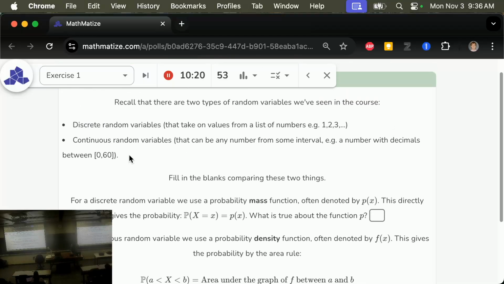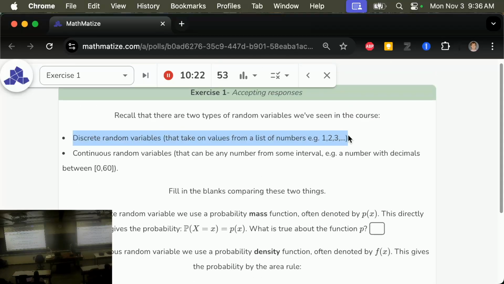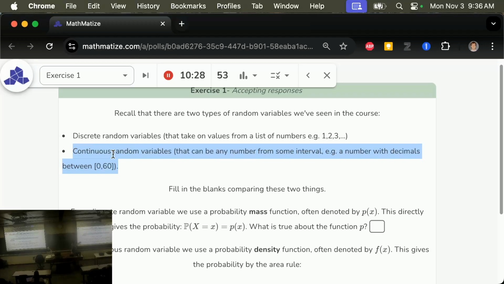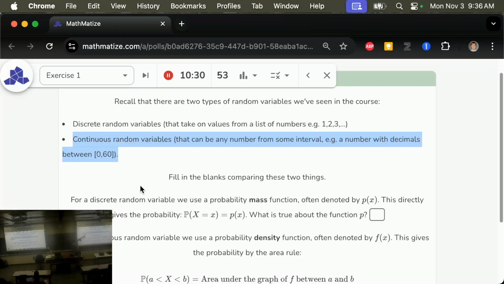And we are comparing two situations: discrete random variables that take on a number from a list, or continuous random variables that take values in some interval. Last time we did 0 to 60, and it represented when in an hour the doorbell rings, or when in an hour there is a flash of light. It could be anything between 0 and 60. It could be like 5.33333. It could be any number. That's the difference between these. Discrete is a list, and continuous is a whole interval.